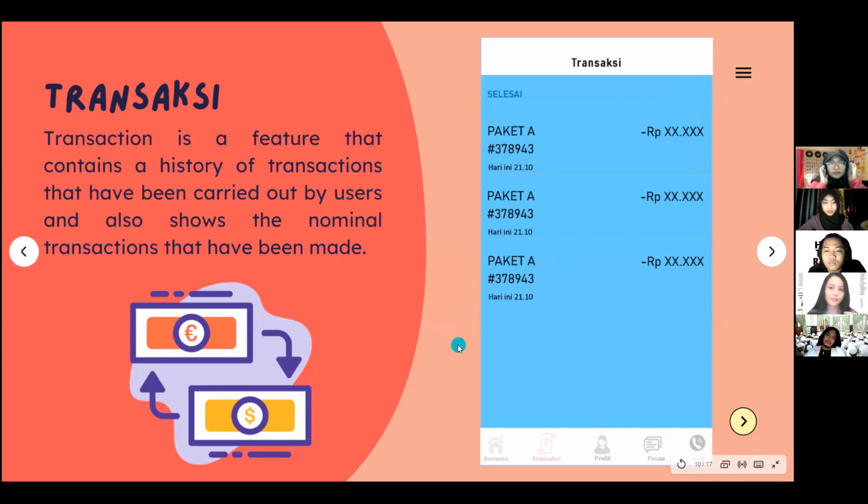Okay, the next feature from Calmme is Transaksi. Transaksi is a feature that contains a history of transactions that have been carried out by users and also shows the nominal transactions that have been made.